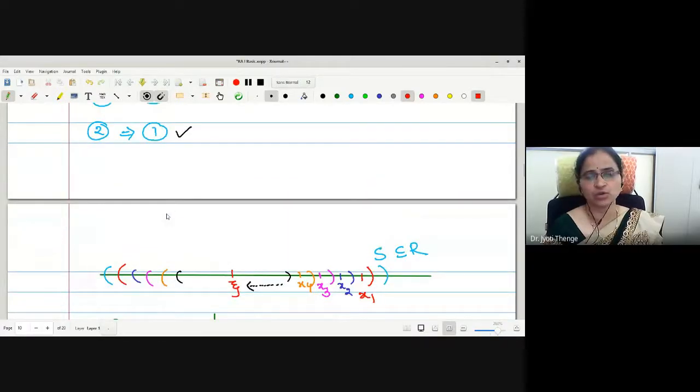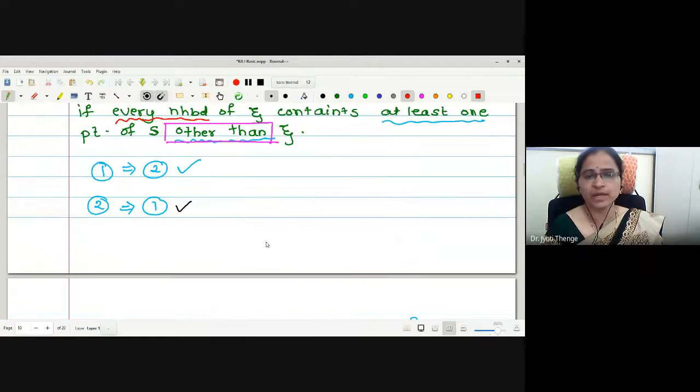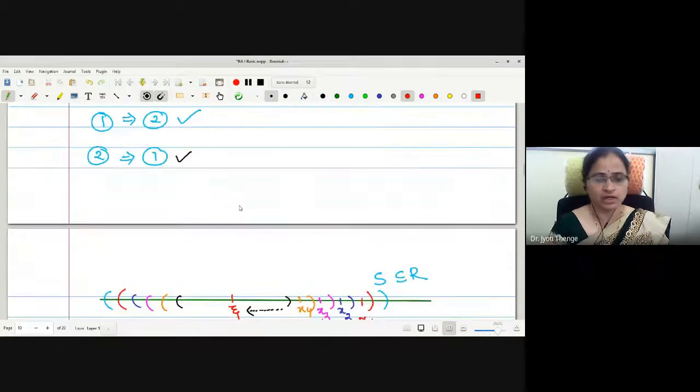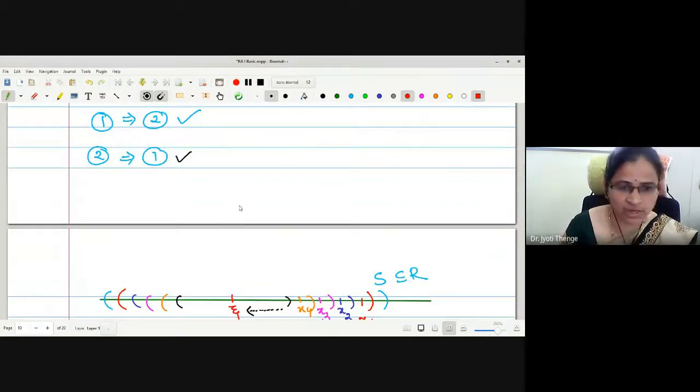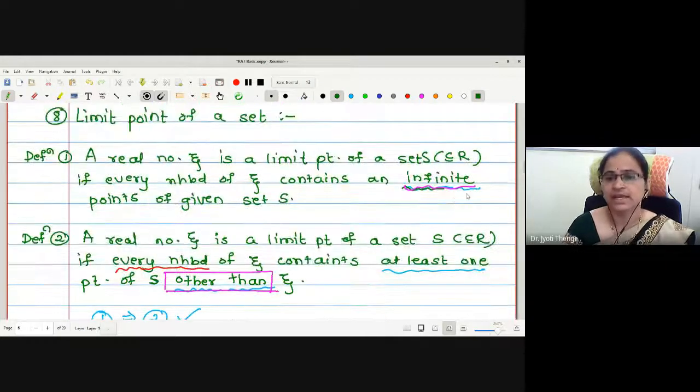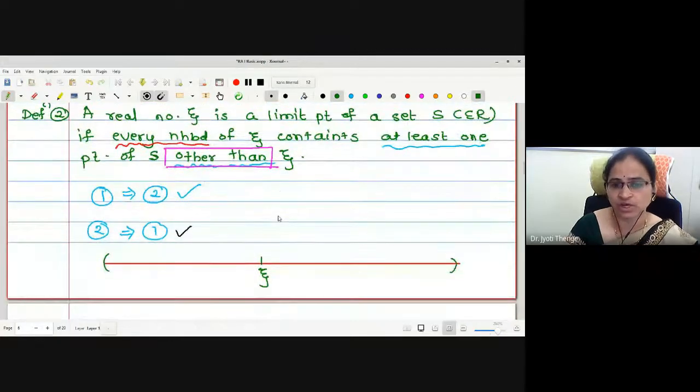This is the explanation I told you, how this 2 implies 1. Let me repeat how this definition number 2, zeta contains at least 1 point other than zeta, implies zeta, neighborhood of zeta contains infinite number of points. Okay. Let me just draw a line again, because on the same line it will be difficult for you to understand. Okay. Let this zeta be a limit point. What the first definition tells us? Okay, second definition tells us the neighborhood should contain at least 1 point other than zeta.